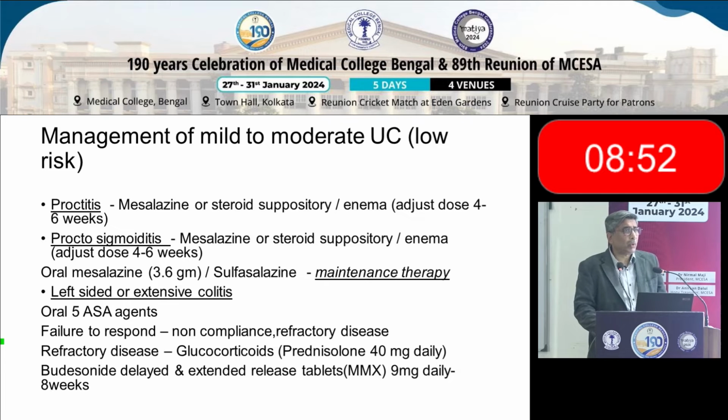And they're usually quite useful. For the students, actually, there's a new treatment. What we often use these days is budesonide MMX, which is a delayed and extended release medication. 9 milligrams a day, we can give it for 6 to 8 weeks, and it often helps quite well in left-sided, mild to moderate UC. So this is something for you to remember.